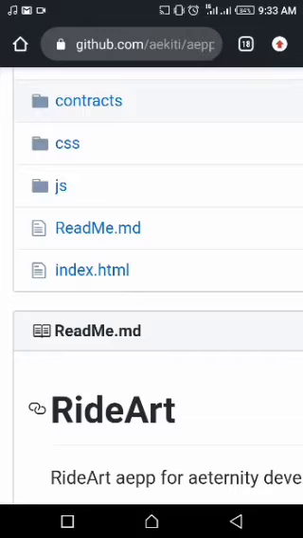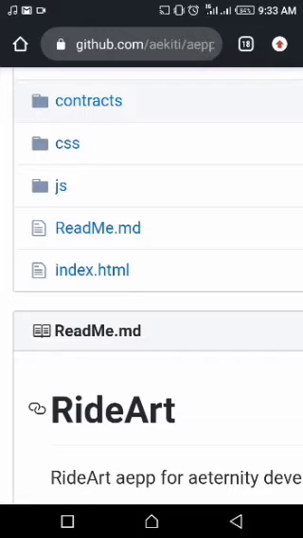So this is just what RideArt is all about. It's just a transport app that helps people. It's just one step away: once you write your information, you are good to go, conveniently and alone. So that's just what it is about.